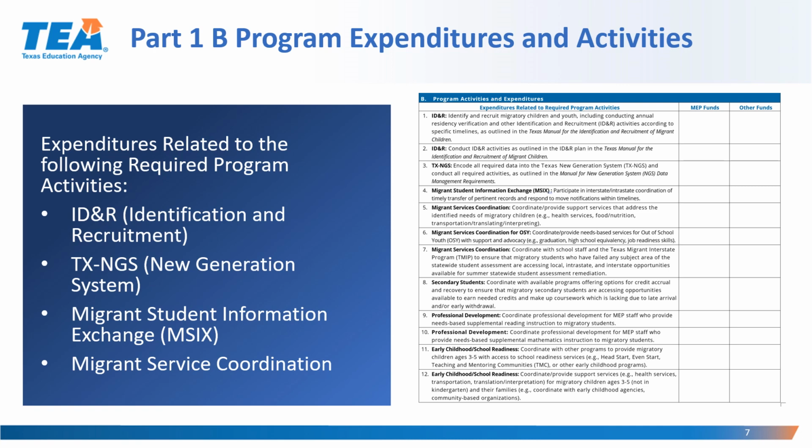Part 1B, Program Expenditures and Activities. Expenditures related to the following required program activities must be documented on Part 1B. The required activities are as follows: IDNR, Identification and Recruitment; TXNGS, the New Generation System; Migrant Student Information Exchange, M6; Migrant Services Coordination.